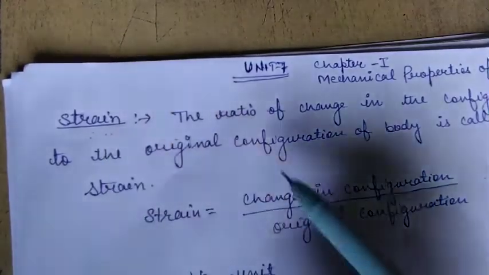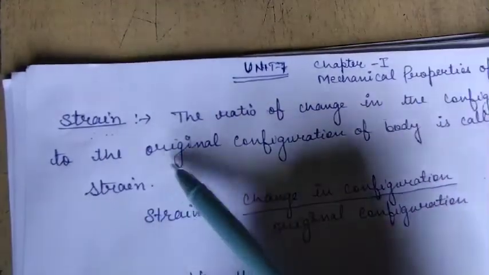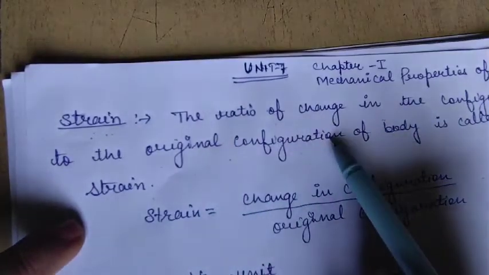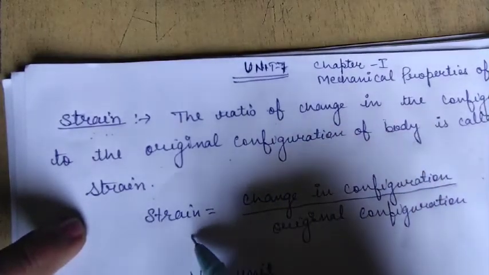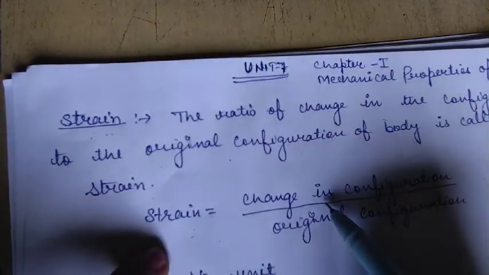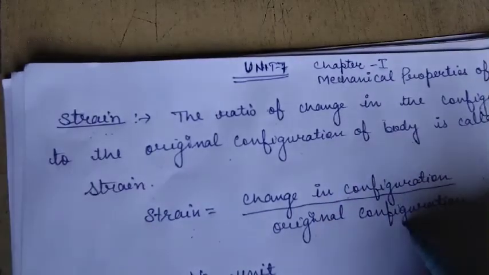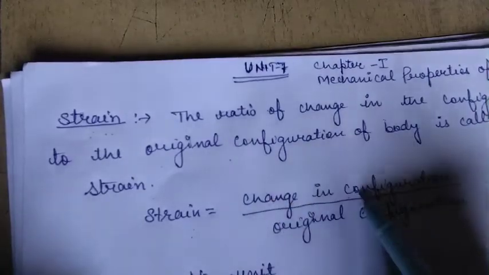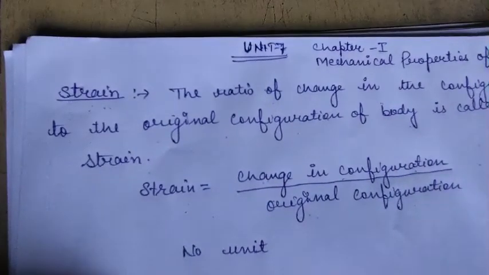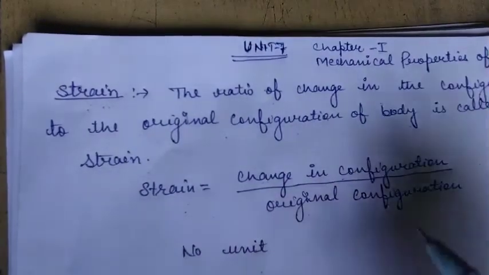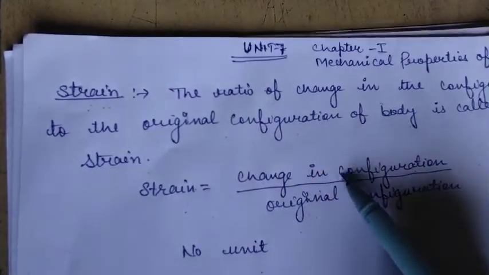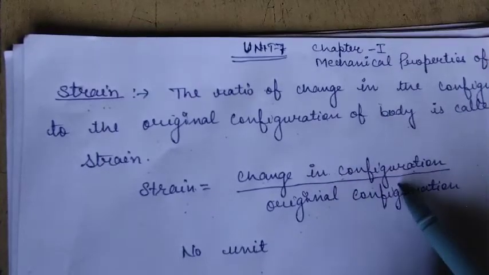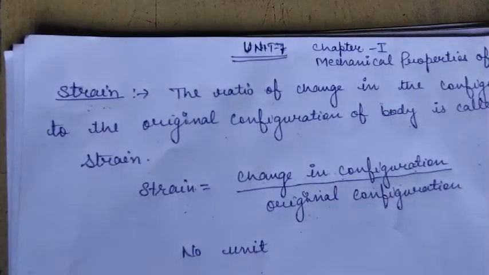Strain is the ratio of the change in configuration to the original configuration of the body. Or we can say that strain is the change in shape upon the original shape. Strain has no unit because change in configuration, like change in length, is also a length, divided by the original length, and therefore it has no unit.